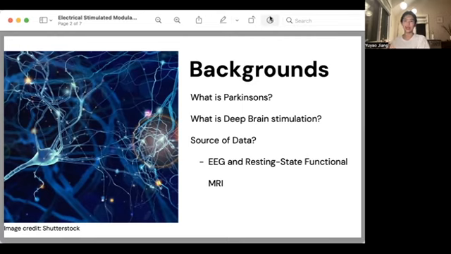However, it is still not clear why the therapeutic benefits of deep brain stimulation vary among PD patients. So in this experiment, we aim to investigate brain network differences between candidates and non-candidates for DBS and how they change over time in both groups.